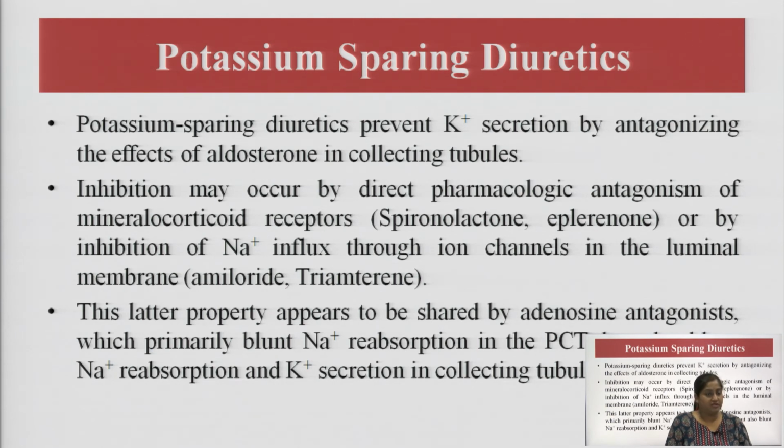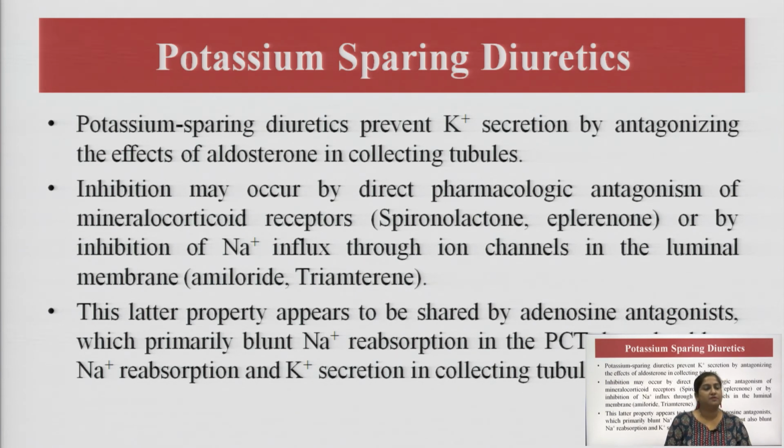Then comes the loop diuretic, which hits the chloride ion, and here comes the potassium sparing diuretic, which generally hits the potassium ion. So, every class of diuretics hits a particular ion to fight with.